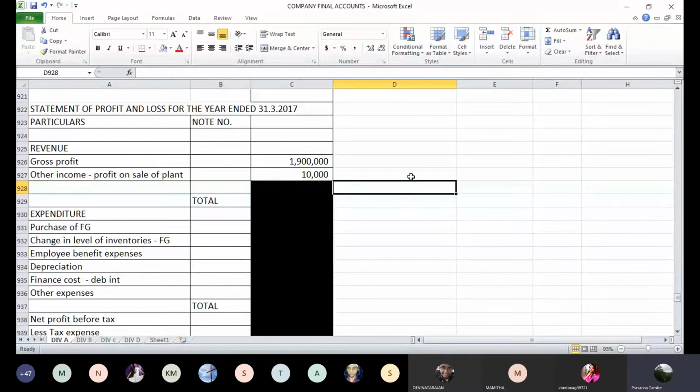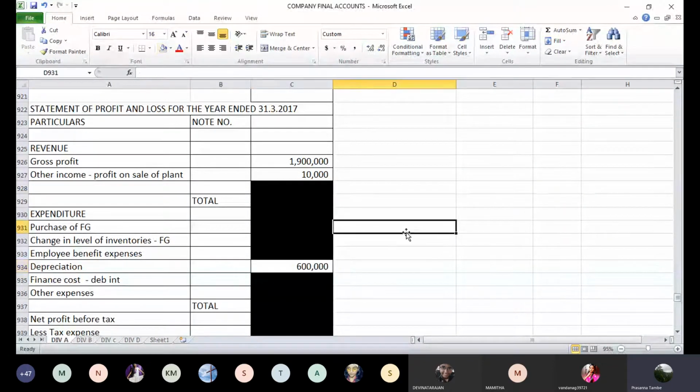So sale of machinery is accounted, depreciation is accounted, that also will have to debit here. So our depreciation for the year is 6 lakhs rupees, which has come from the same ledger provision for depreciation. So we can post that in P&L account now. So all the effects of sale of plant, profit on sale of plant, depreciation for the year, and presentation in the balance sheet, everything is completed.